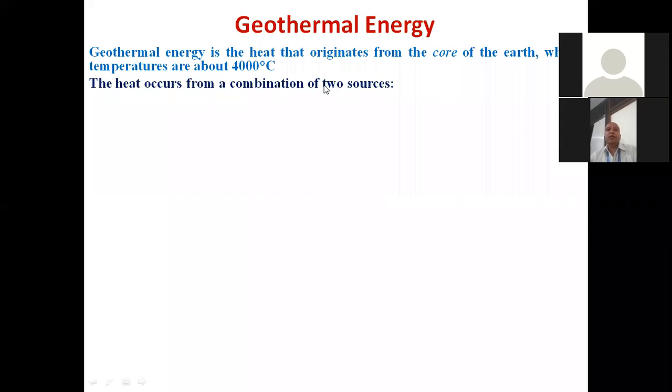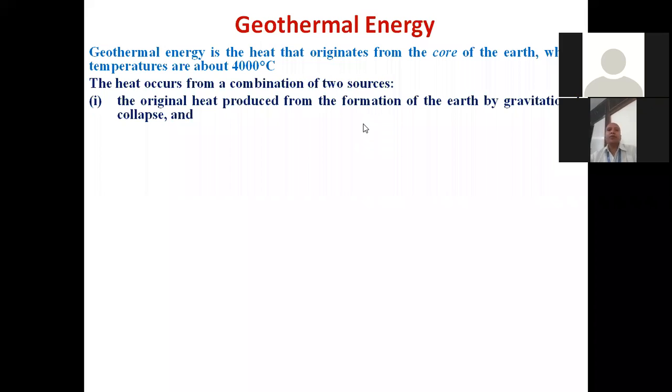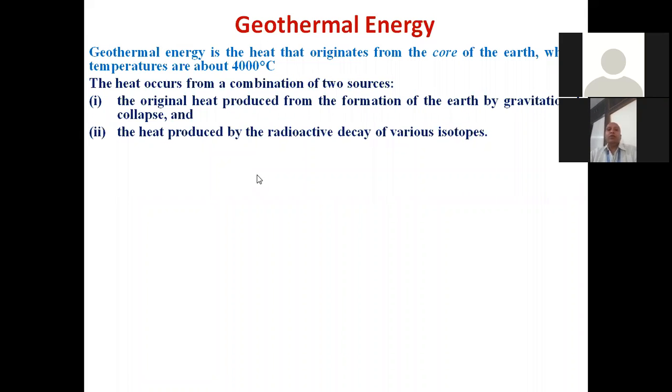This is written in context with the energy which is available in the core. So there are two sources. One is the source when Earth was formed by the action of the celestial bodies. So original heat produced from the formation of the Earth by gravitational collapse. And second one is the heat produced by the radioactive decay of various isotopes which are available in the Earth core. So these two are the reasons by which the temperature is of this much order at the core of the Earth.